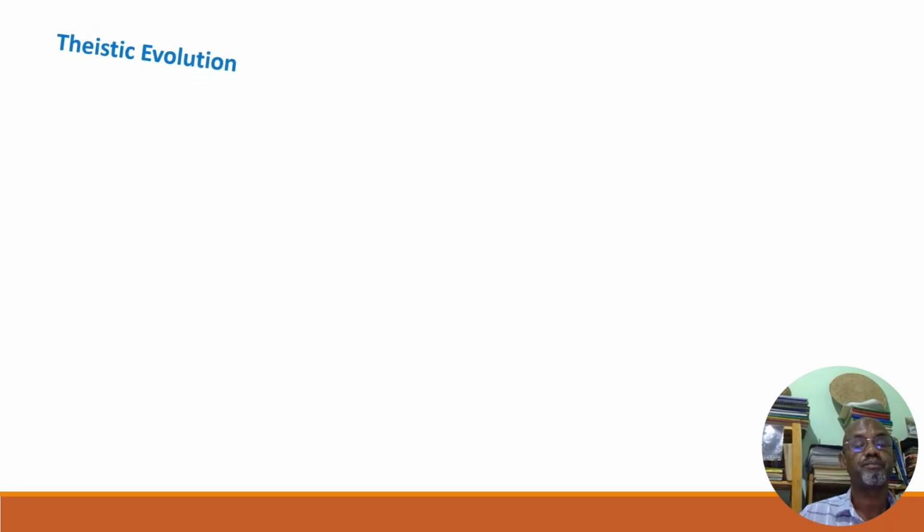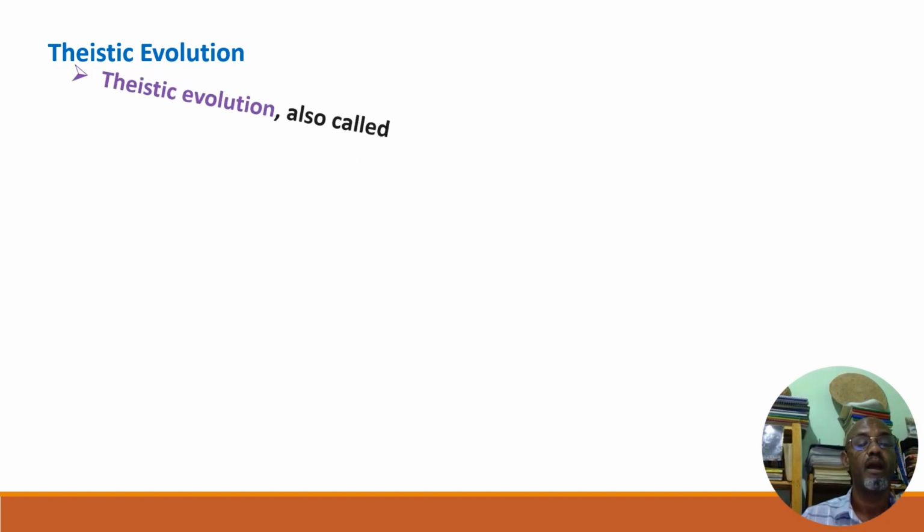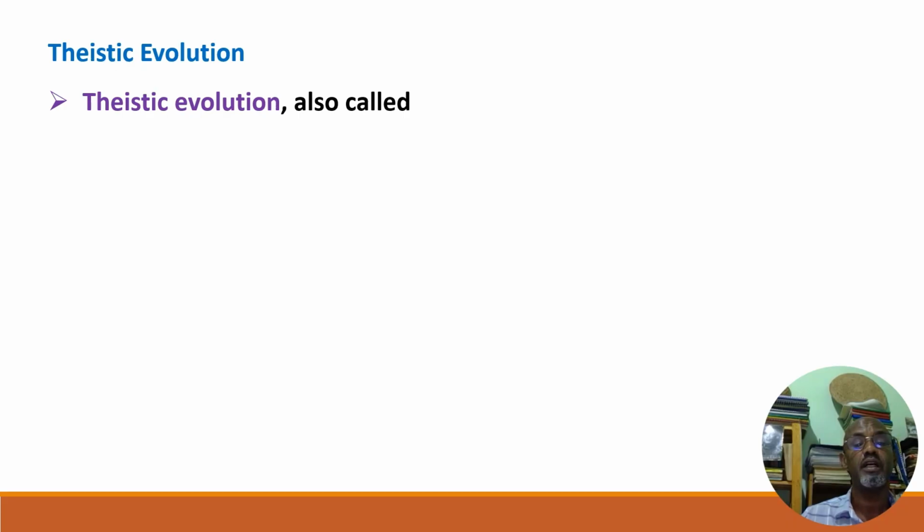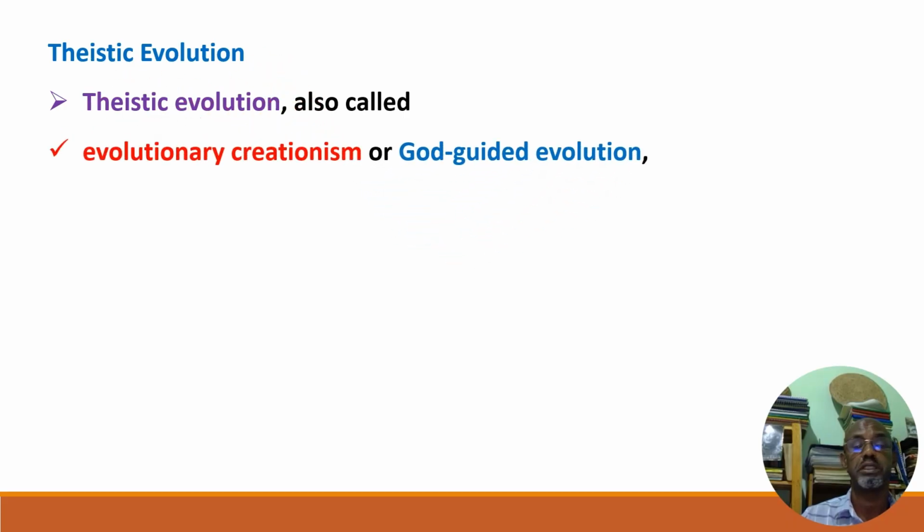The other is theistic evolution. Theistic evolution was formulated by scholars and clergy of the Catholic Church. It is also called evolutionary creationism, or God-guided evolution.